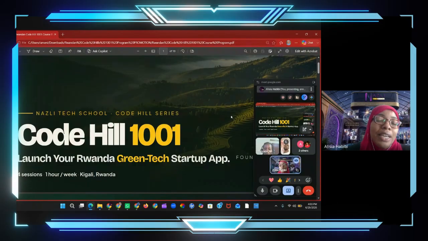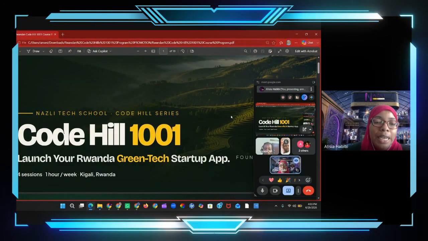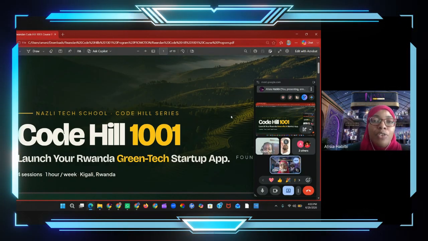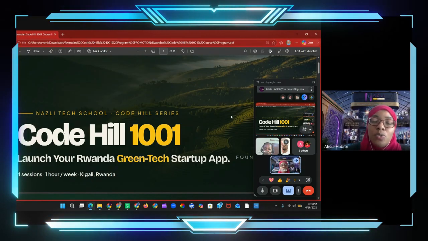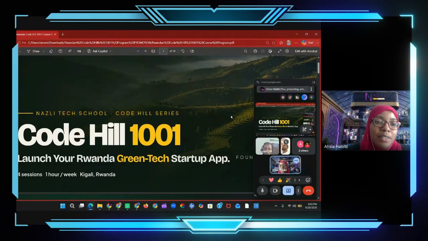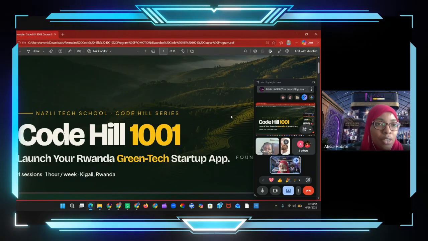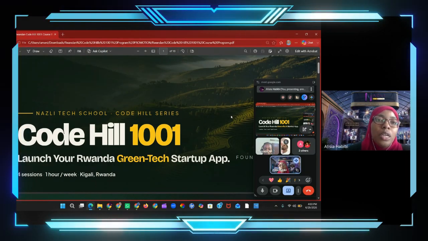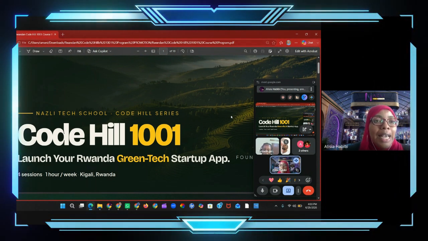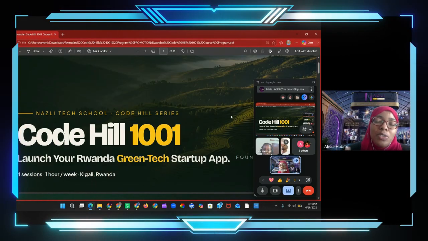So this is a green tech startup app. So we've done a couple of courses like this already, and this is going to be our very last free launch course that we're doing for talented, ambitious individuals, which is why we always seek to find talented, ambitious, hardworking individuals to do these courses, because we always want to also hire such individuals to work with us at Nazi Tech School, because our school, Nazi Tech School, was founded in July 2023, and it's not entirely a school just rendering courses to students. We are an educational body.